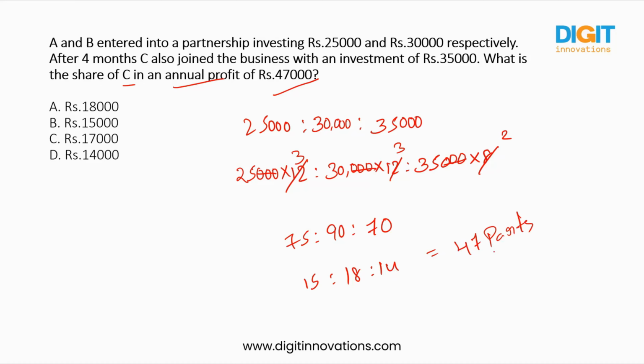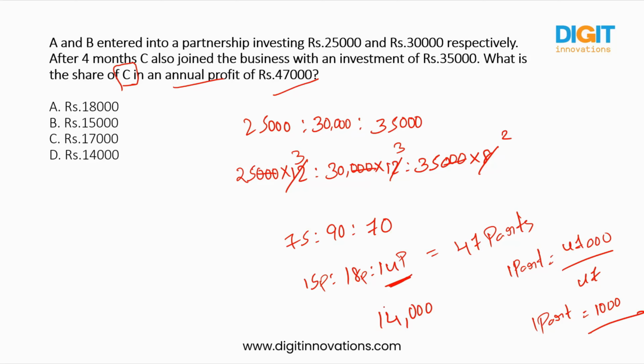Okay. If we find the single part, we will get the answer, right? So one part is equal to total 47,000 by 47 parts. You will get for one part it is 1,000. So whose profit are they asking? They are asking for C's profit. C, how many parts should he get? 14 parts. So 14 into 1,000, it will be 14,000. So C should get 14,000. So the answer is D.